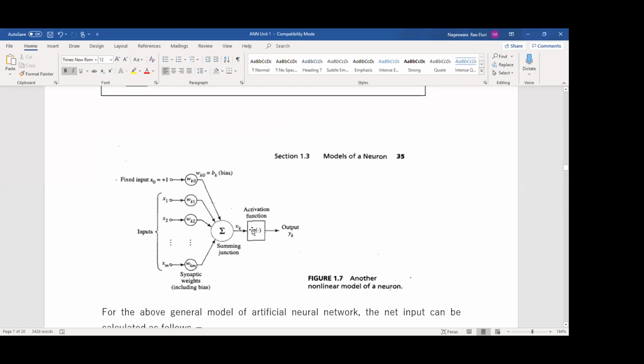The output is 0 when the value is less than 0, and the output is 1 when the value is greater than or equal to 0.